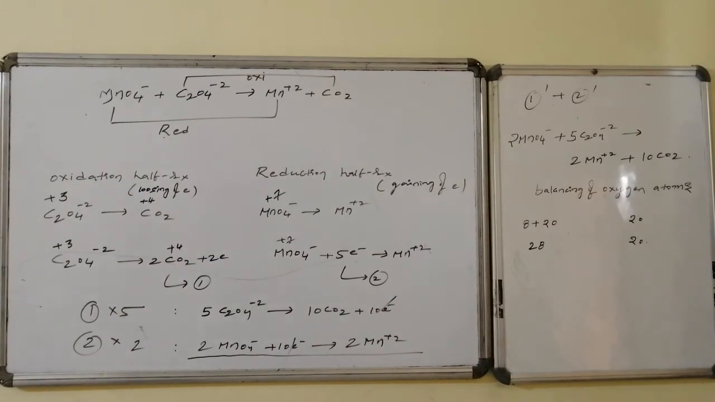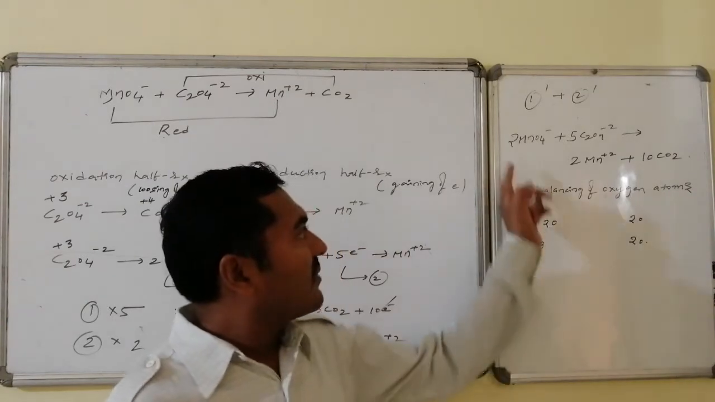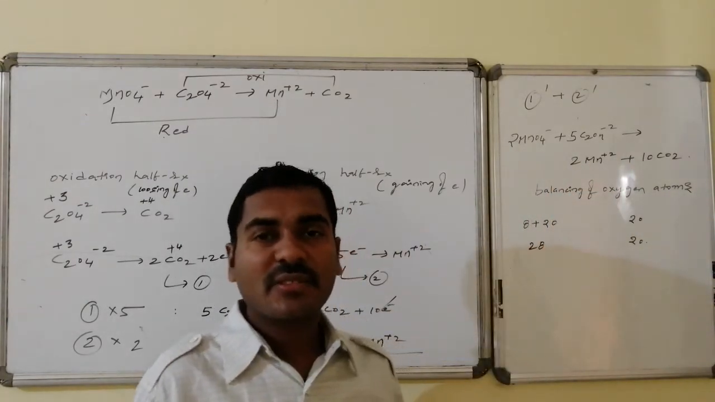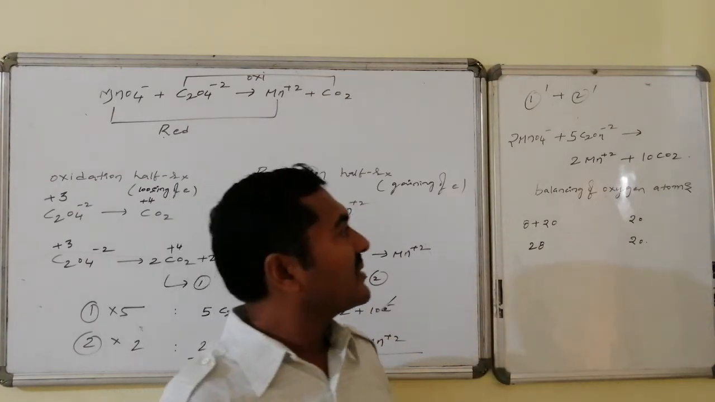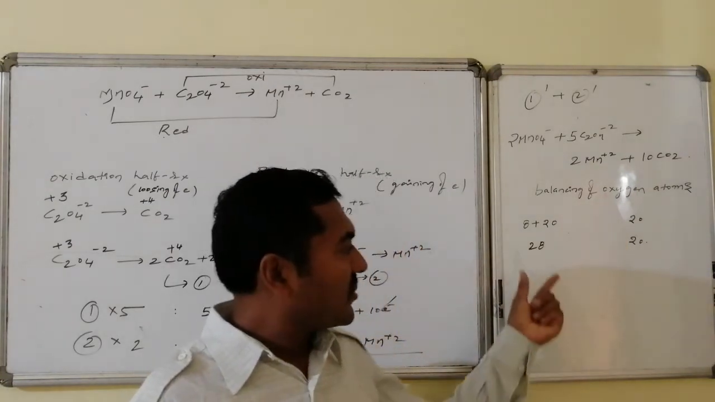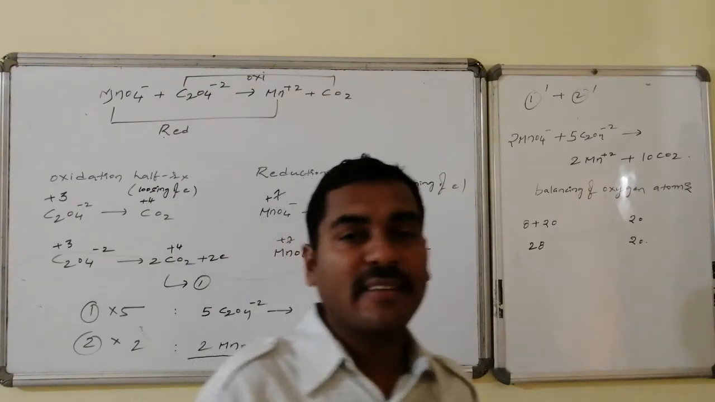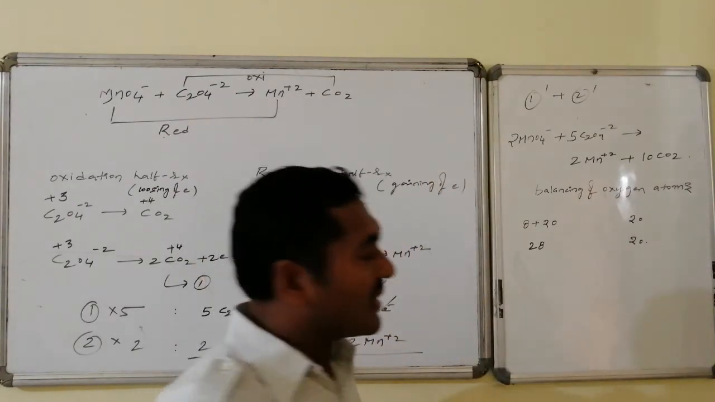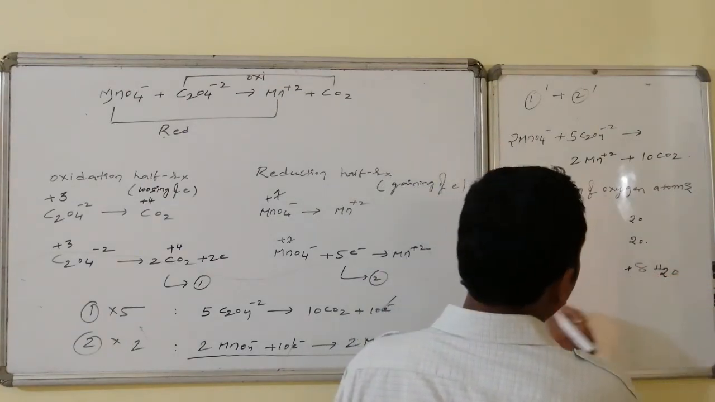Now we will balance the number of oxygen atoms. Yes, balancing of the oxygens. Whereas oxygens in the reactants, we have here 8 oxygen atoms and here 5 into 4, 20 oxygen atoms. Total 28 on the side of the reactant. Whereas on the side of the product, we have 20. We have 28 as reactant, 20 as product. Difference is how much here? 8. 8 oxygen atoms are less on the product side. For that side, we have to add that many water molecules.